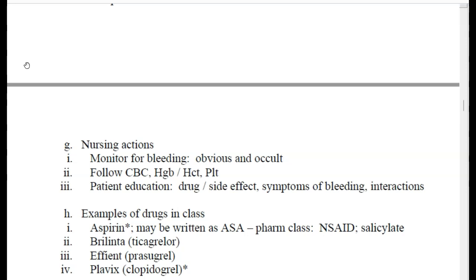Again, I repeat, this is something that you have to remember. Plavix or clopidogrel: its therapeutic class is antiplatelet agent, and the pharm class of this medication is platelet aggregation inhibitor.